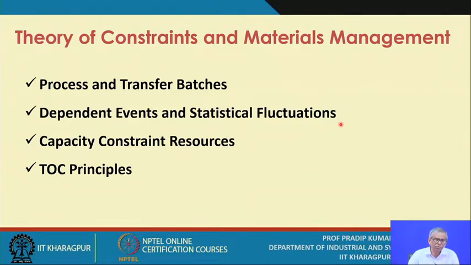Then the third important issue we are going to discuss is the capacity constraint resource. So how do you define a capacity constraint resource, and why do you define it, why do you try to identify it? One point you should make a note of is that this entire exercise of TOC starts from identification of the capacity constraint resource, in short CCR. Among the resources, you need to know which are the capacity constraint resources.